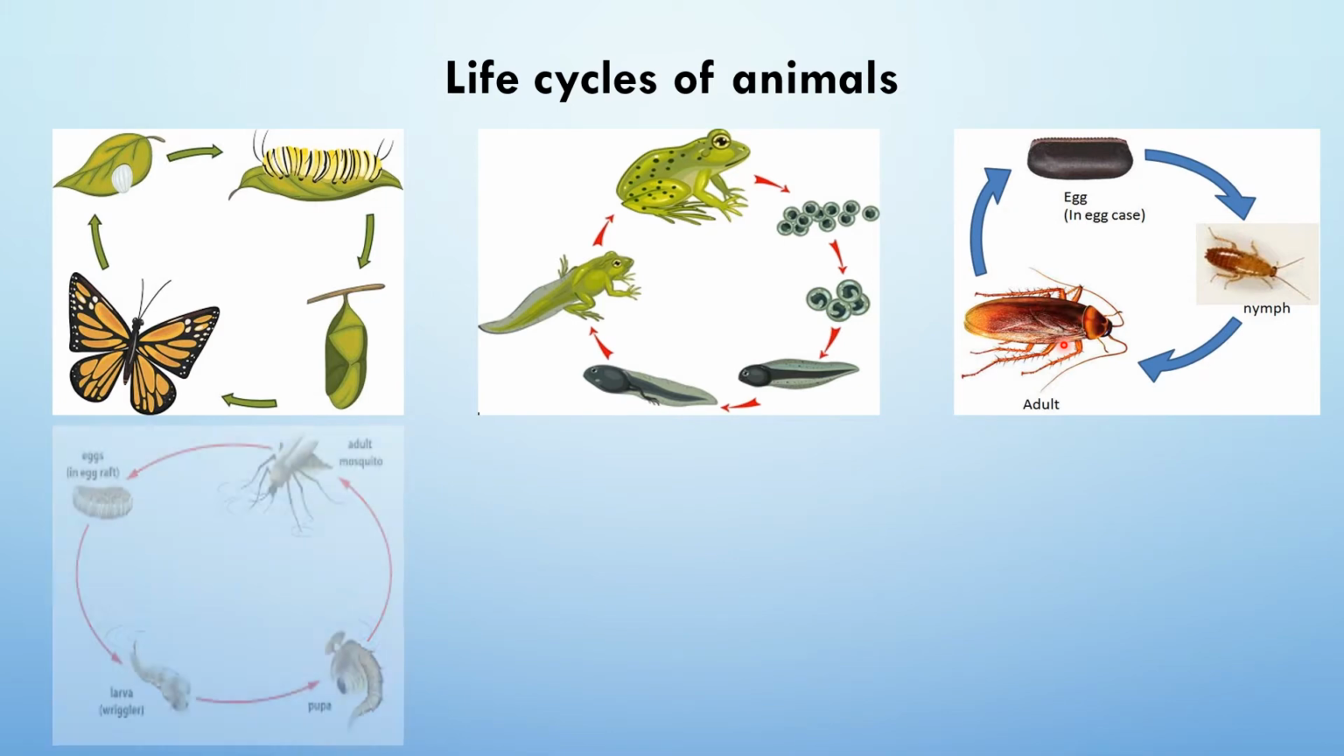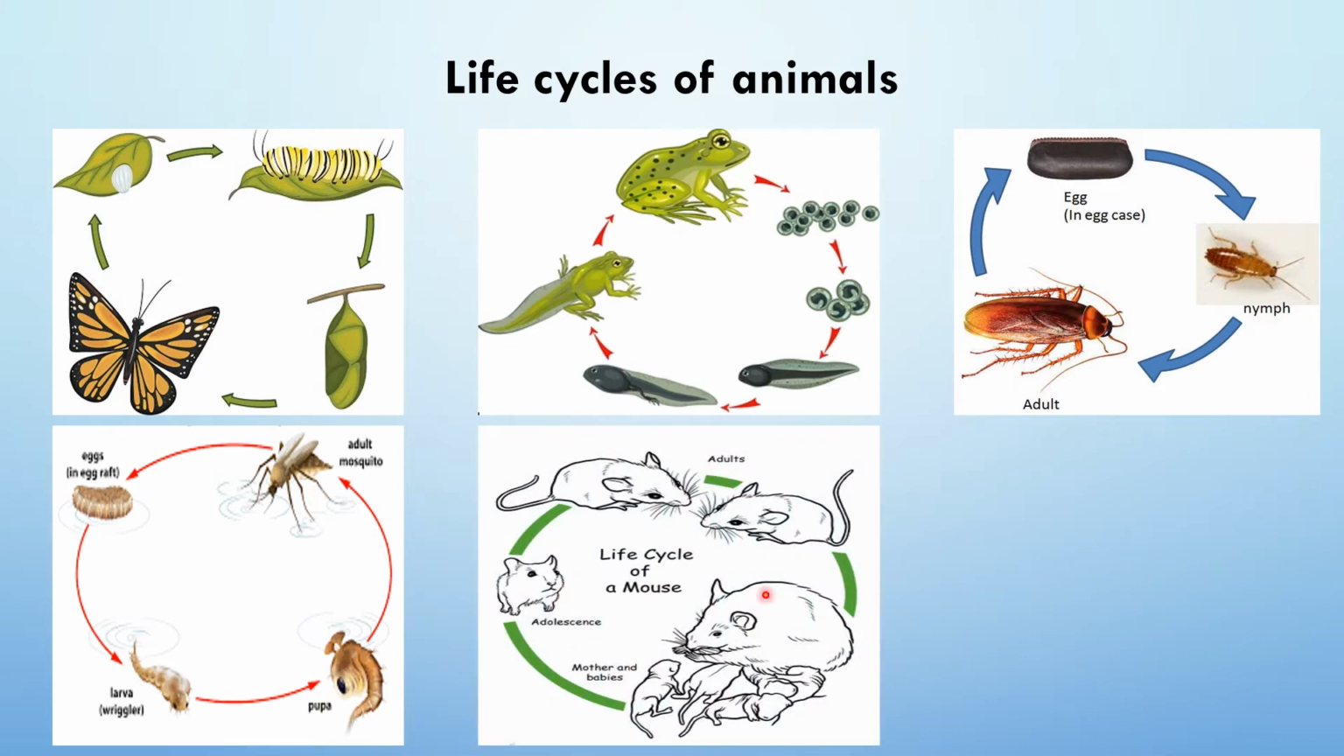And here you have the life cycle of the mosquito, and this is somewhat similar to the life cycle of butterfly, because the adult mosquito produces eggs, and these eggs hatch to produce the larva, and this larva develops into the pupa, and this pupa again develops into the adult mosquito. So here you find morphologically different stages throughout the life cycle of the mosquito.